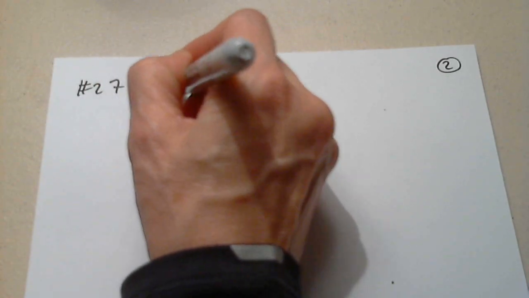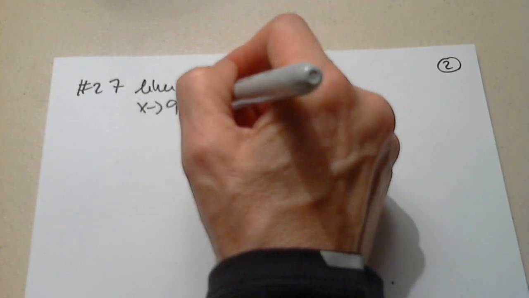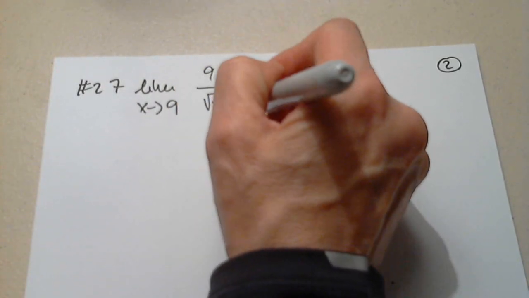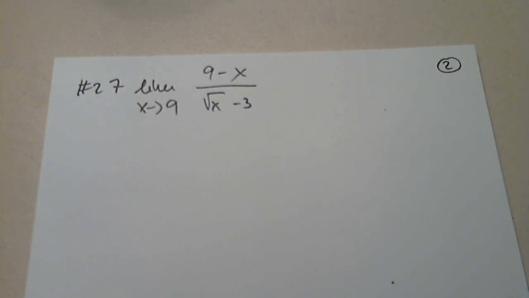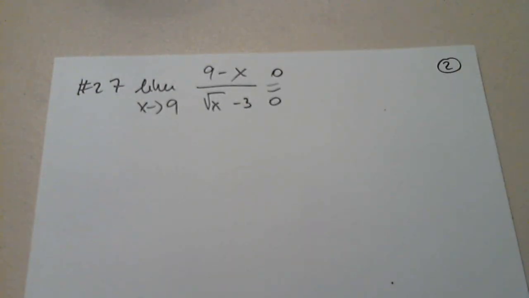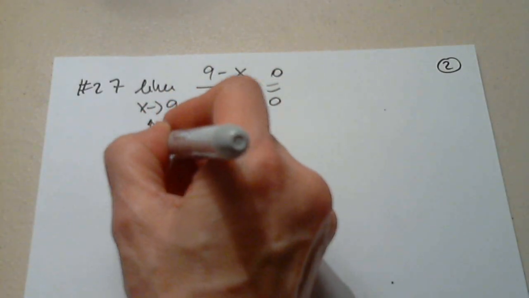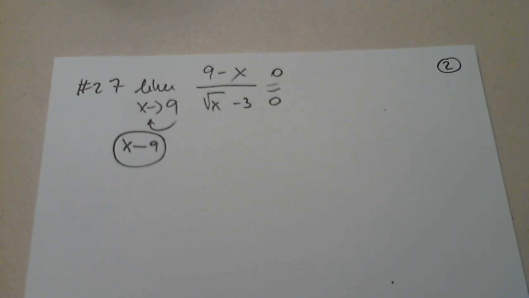So we have the limit as x approaches 9 of 9 minus x over the square root of x minus 3. Yes, when I plug it in, I get the same thing: 9 minus 9, 3 minus 3. And of course, my hope is that this goes away somehow.